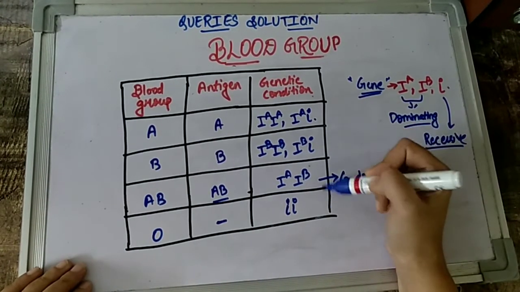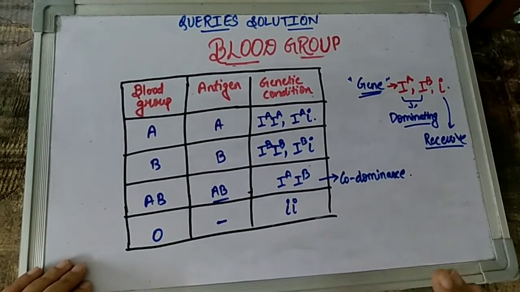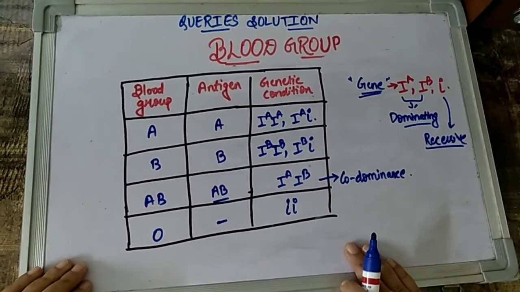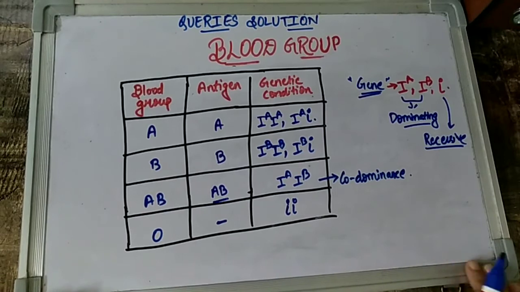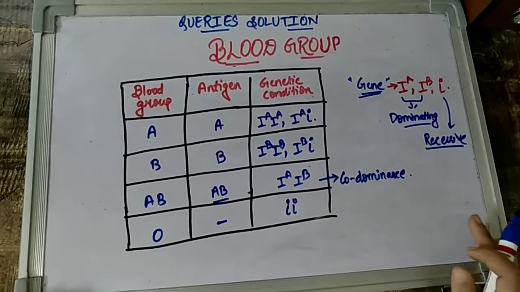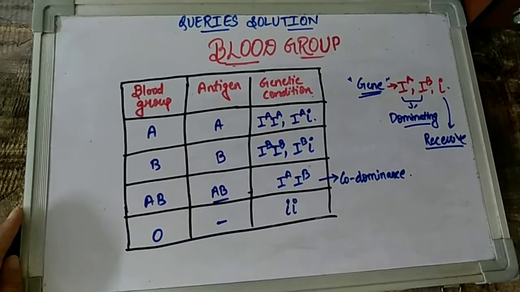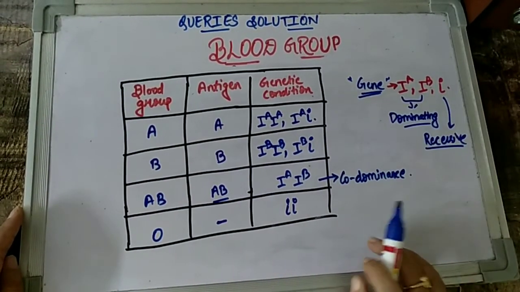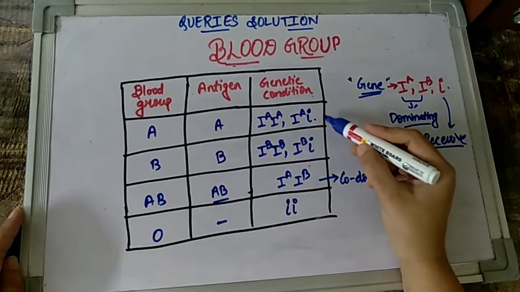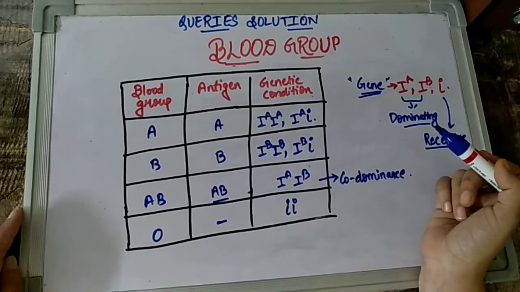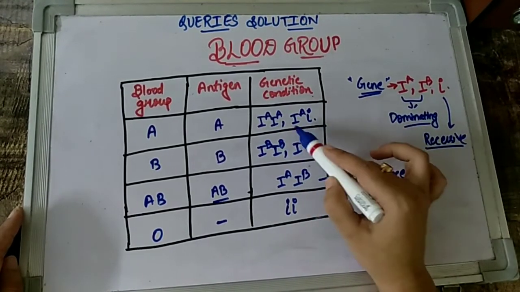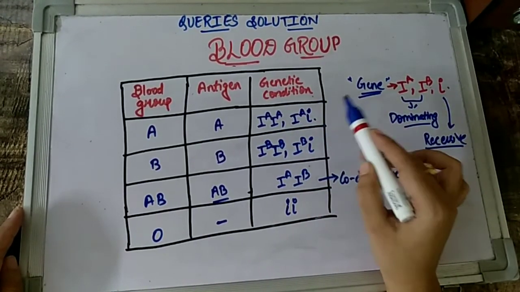If you are clear with all these four genetic conditions, then definitely you will be able to solve all the different numerical problems that will come to you. In this video I am not going to solve the problems, which I will take up in the next video, but I would just like to give you an example. Please be sure that whenever we are solving questions, we have to be very clear about the genetic conditions. The condition can be homozygous, or it can be heterozygous also, as you can see in the video.